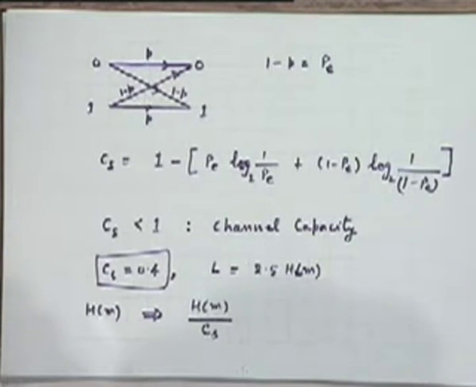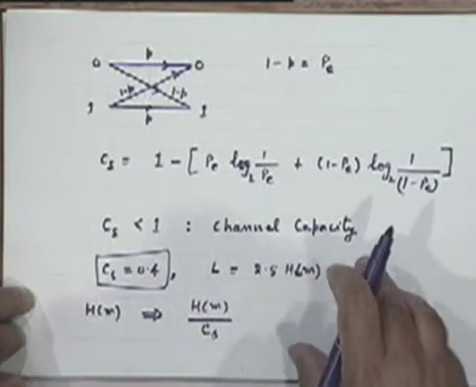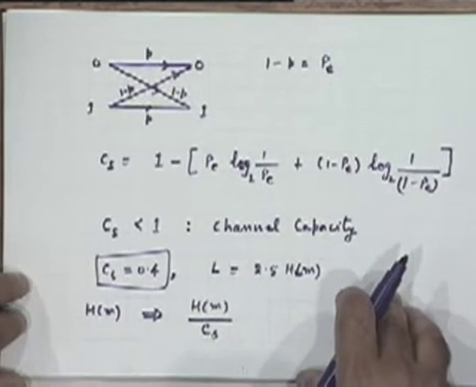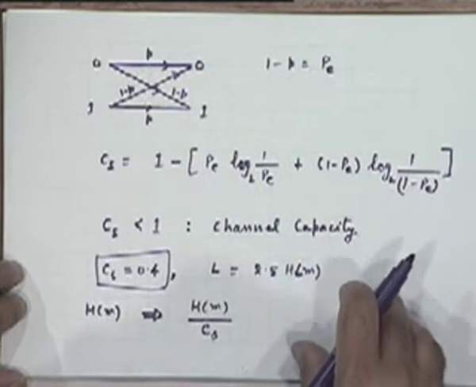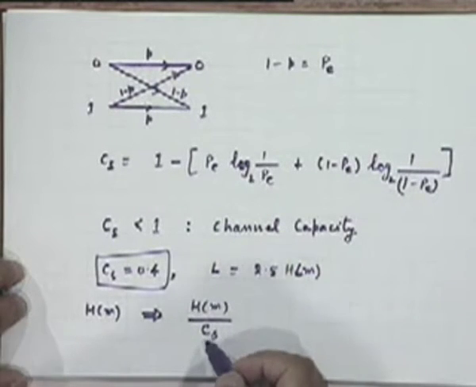So if CS is 1, you have a perfect channel, right? No redundancy is needed, and obviously that will be hopefully a situation with what kind of situation? P equal to 0, that is no noise is present in the system. So the amount of redundancy that we end up having to use depends on this notion of channel capacity.